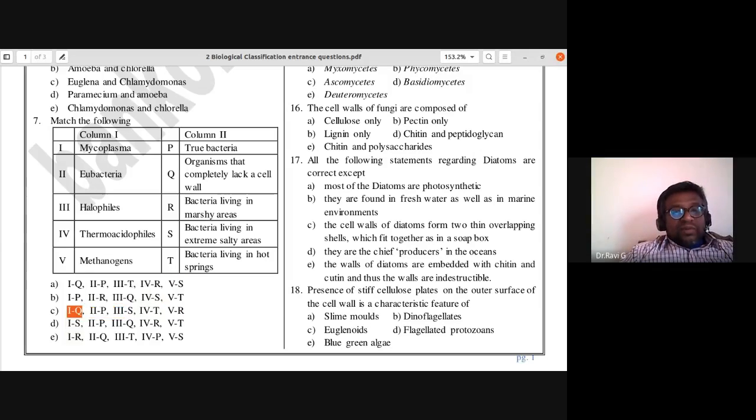So this option: 1Q, 2P, 3S, 4 thermoacidophiles. They live in hot springs, so fourth is T. Fifth is R, methanogens, bacteria living in marshy areas. So that is about the seventh question.